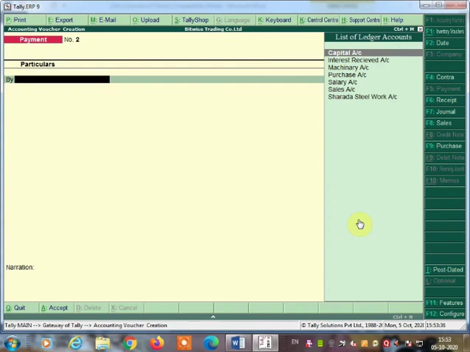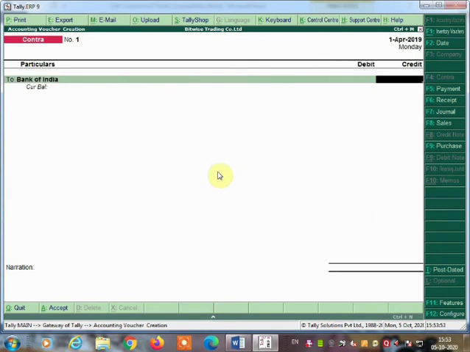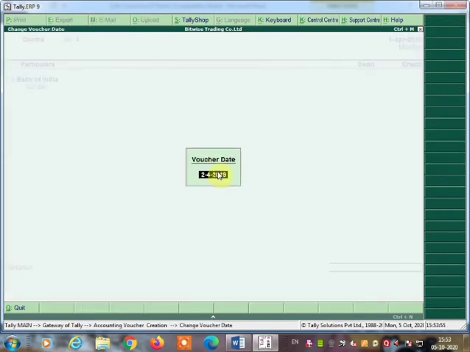Now next, cash deposit into Bank of India on 1st June. For this cash deposit into Bank of India, we use the contra voucher. Press the F4 function key for contra. Look here, F4 for contra. In contra, Bank of India account debit. Here you can change the date.